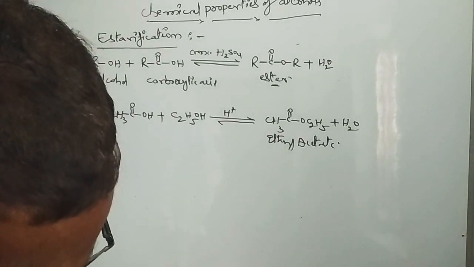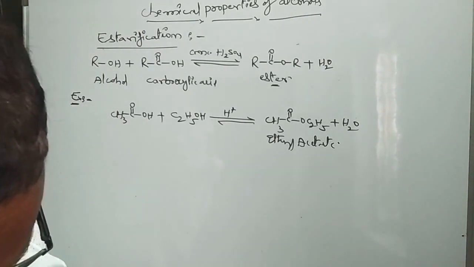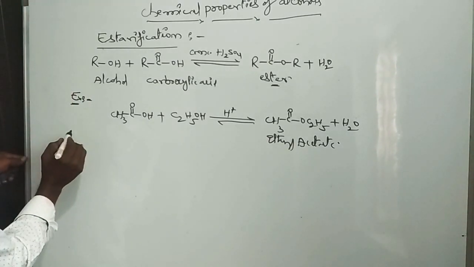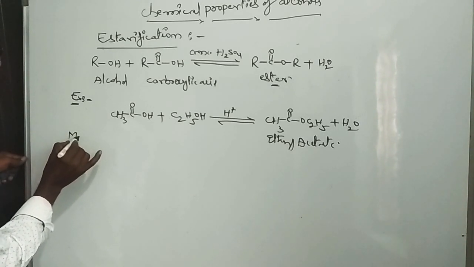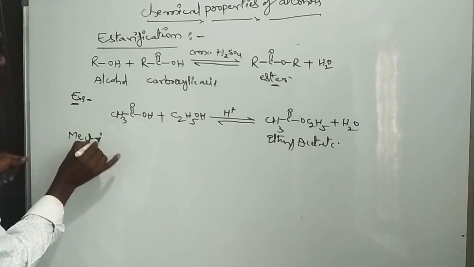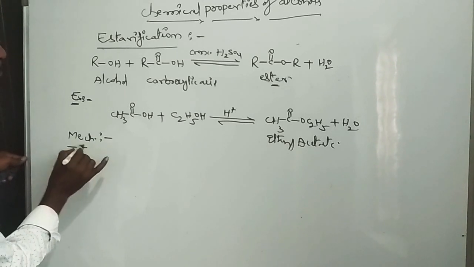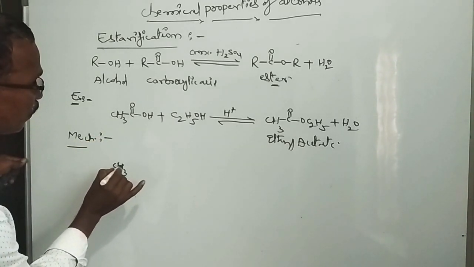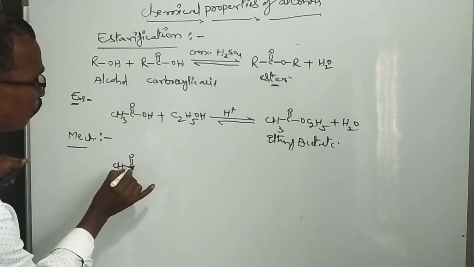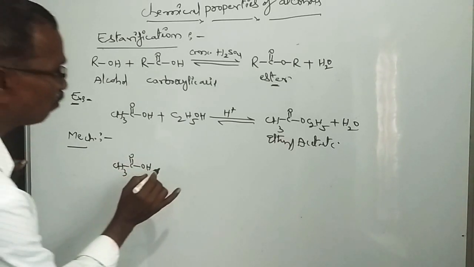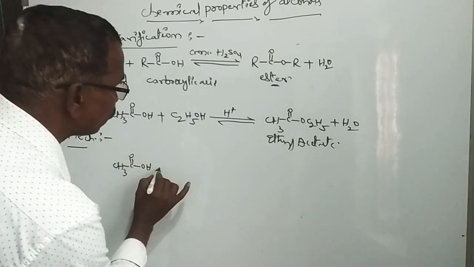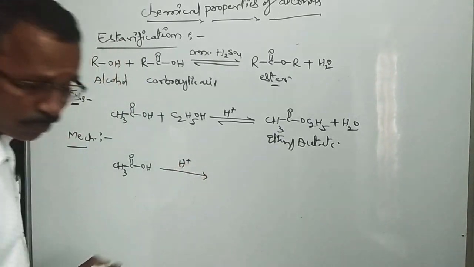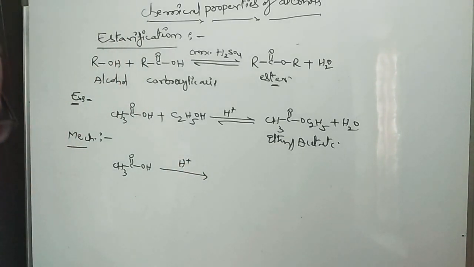Now a discussion about the mechanism of esterification reaction. A very simple reaction. First, acetic acid, CH3-C double bond O-OH, reacts in presence of H plus.